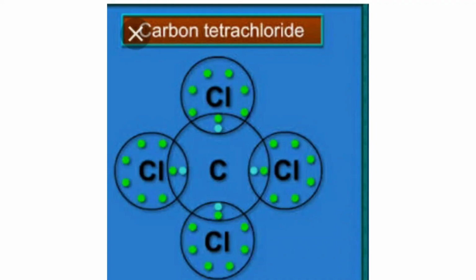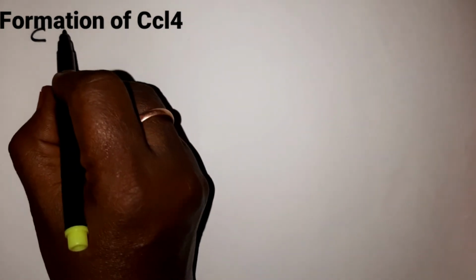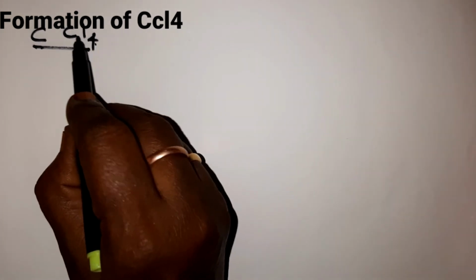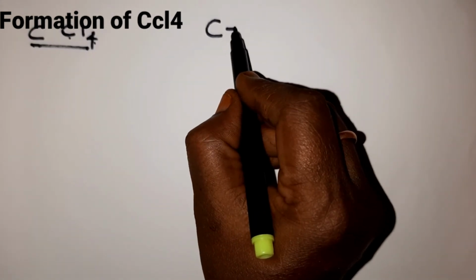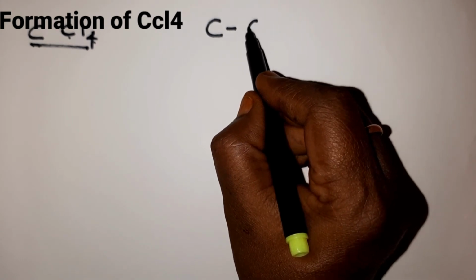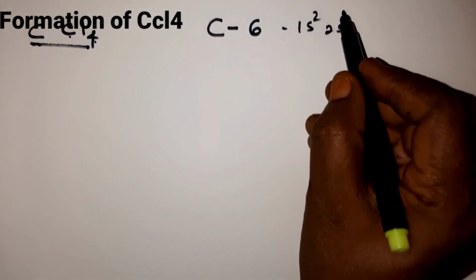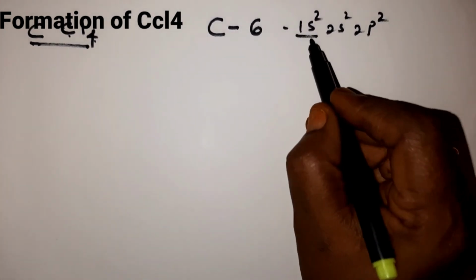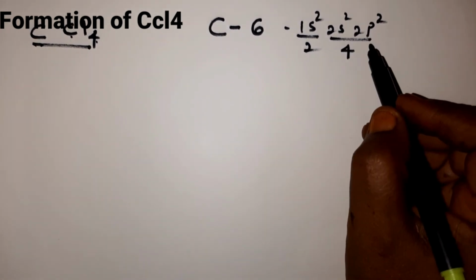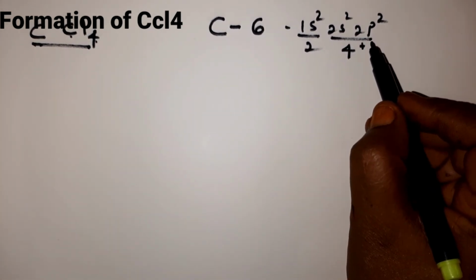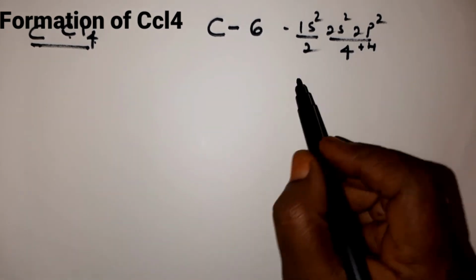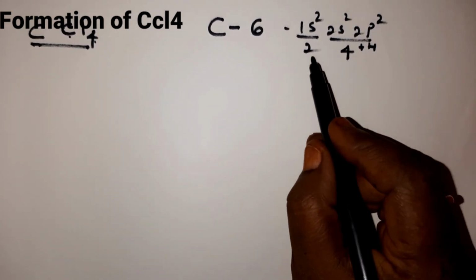Now we shall see one more example of a covalent bond, children, that is carbon tetrachloride, CCl4. What is the formula, children? CCl4, carbon tetrachloride. As you know, children, carbon's atomic number is 6. So what is the electronic configuration? 1s2, 2s2, 2p2. So first shell 2 electrons, second shell 4 electrons. So carbon is in need of how many electrons, children? Very good. 4 electrons, in order to attain noble gas electron configuration.